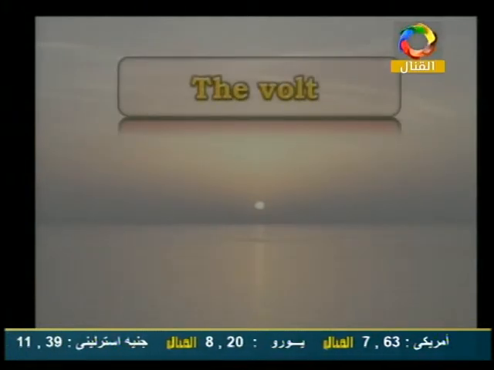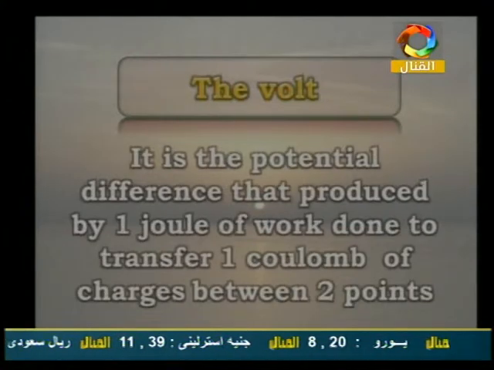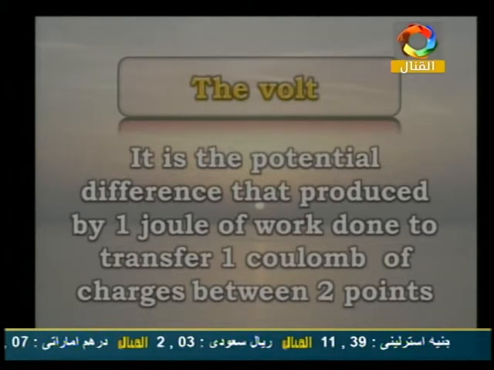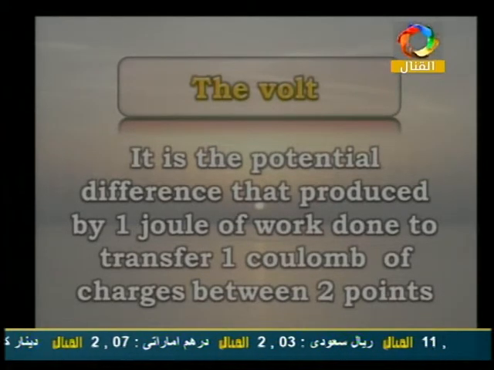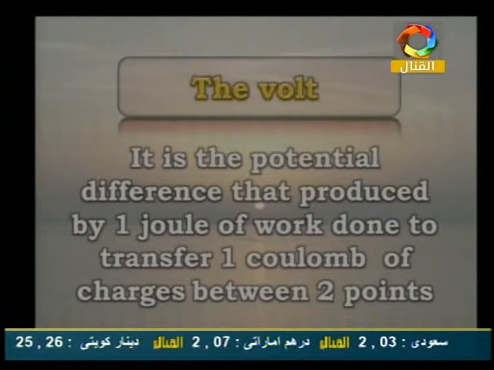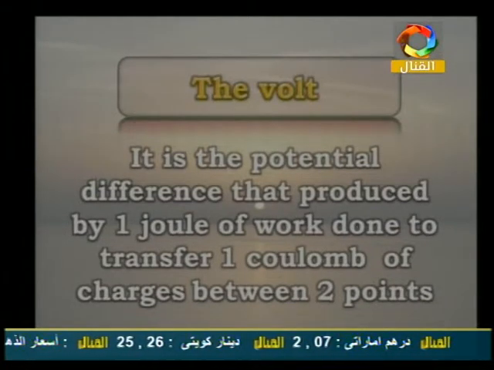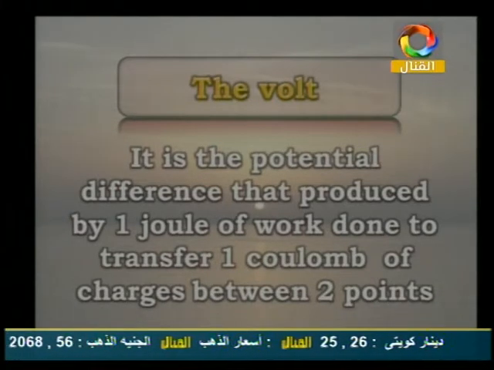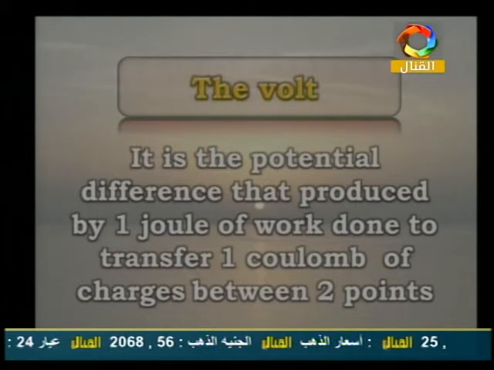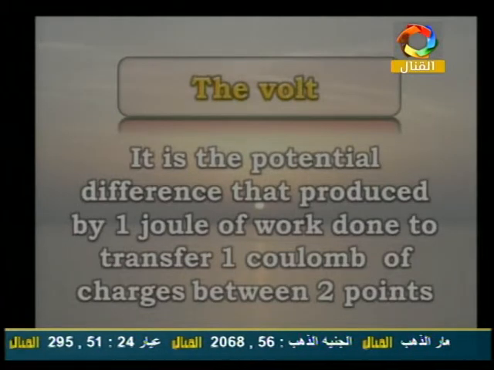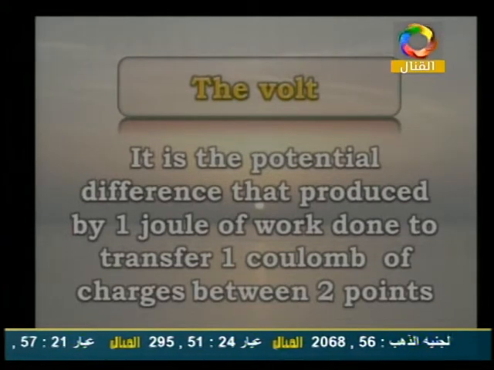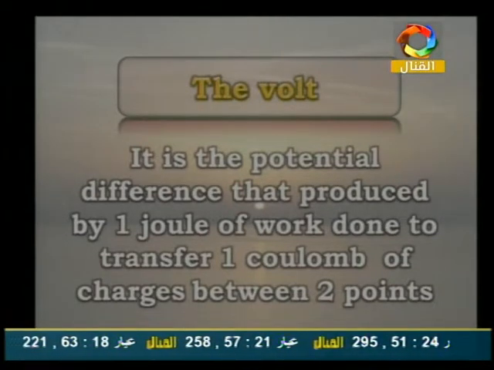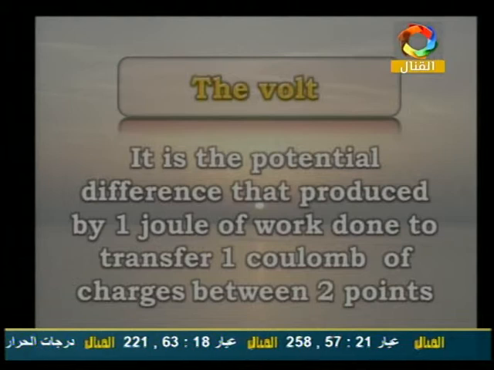Another one, we have volt. What is meant by volt? Volt is the potential difference produced by 1 joule of work done. Again, it's the potential difference. I make the definition of the units from their rules. Volt means 1 joule divided by 1 coulomb. So it's the work done to transfer. It must be 1 joule of work done to transfer 1 coulomb of charges between 2 points of any conductor or any wire.